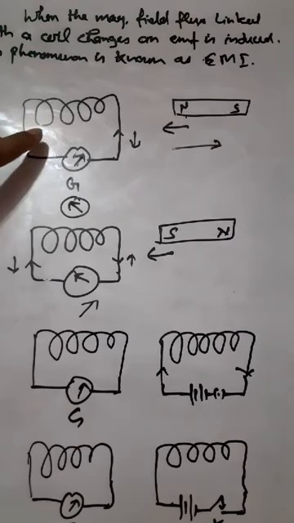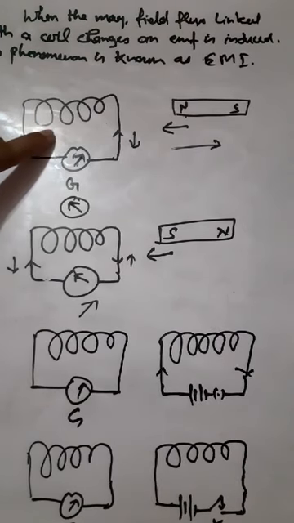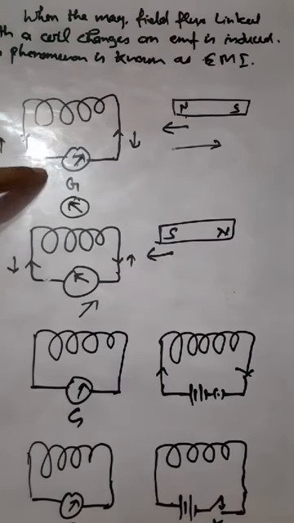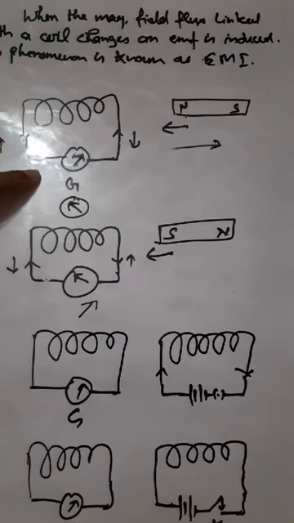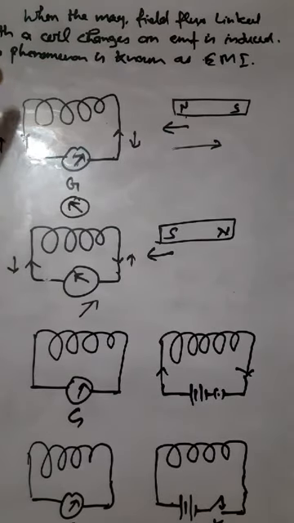So if we are changing the magnetic flux passing through this coil, and EMF is induced in the coil, this EMF is known as induced EMF. The current so flowing in the wire is known as induced current, and the phenomenon is known as electromagnetic induction. This phenomenon was first observed by Faraday and Henry independently around 1830.